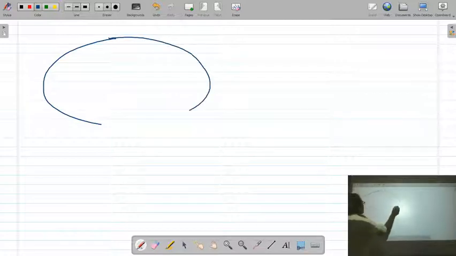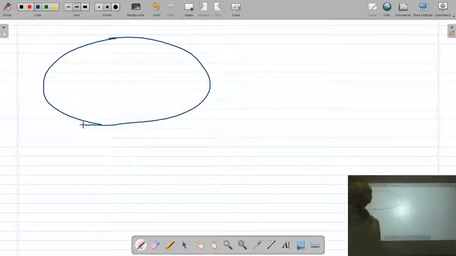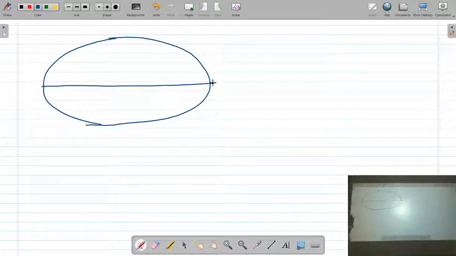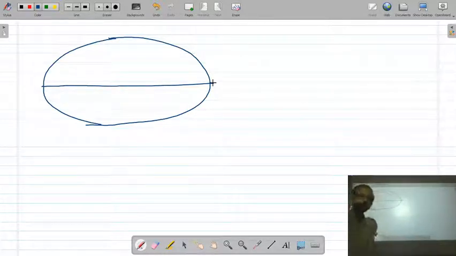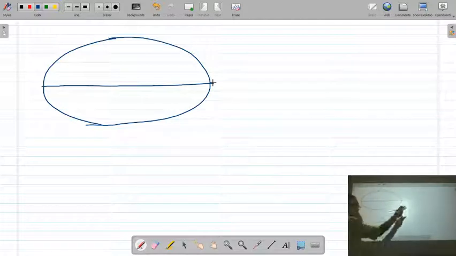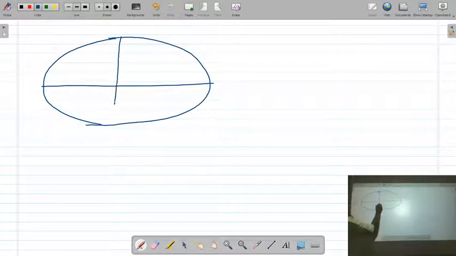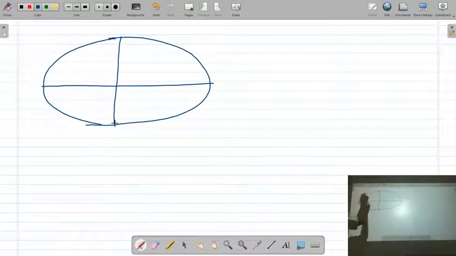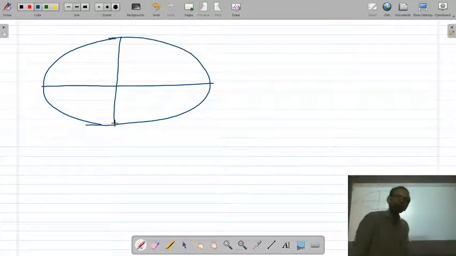Okay, so let us consider the elliptical orbit of the electron. As you know, an ellipse has two axes, major axis and minor axis. The longer axis of the ellipse is called the major axis, and the length of the major axis is 2a. The shorter axis is called the minor axis, and the length of the minor axis is 2b.